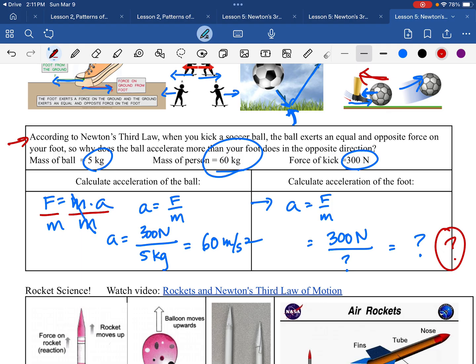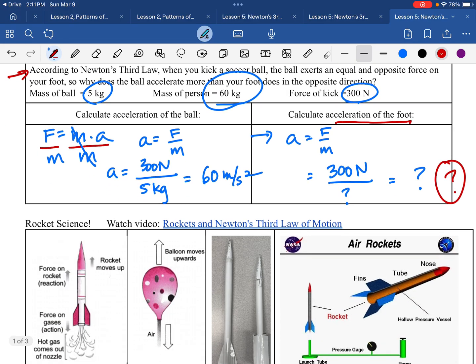And you'll see that it's a much smaller number. So while the force is equal, and the ball and your foot are experiencing equal force, the force is acting on a much bigger mass here. So it makes your foot accelerate in the opposite direction quite a bit less. And since your foot was already moving forward, that negative acceleration, it's still probably going to move forward a little as you kick the ball, but it's going to move forward at a slower rate. It's going to decelerate.